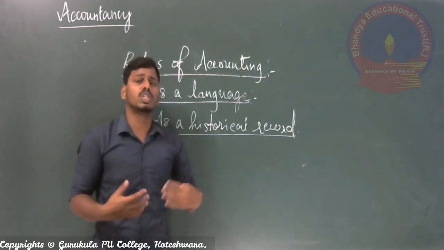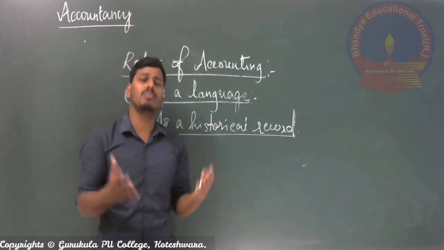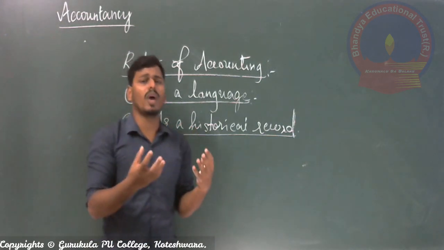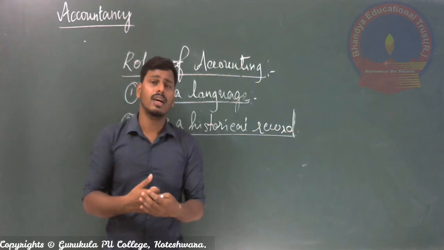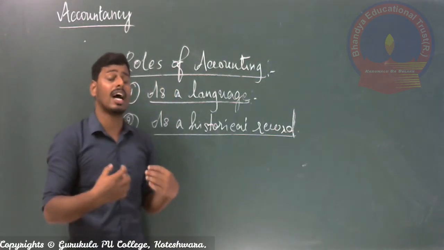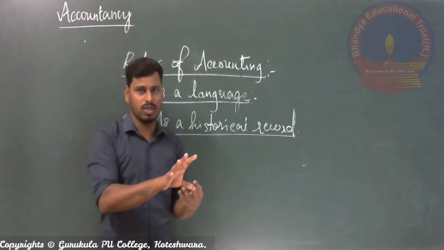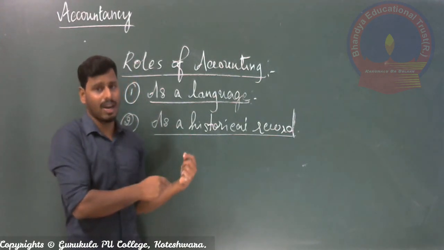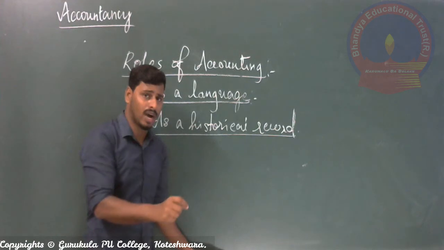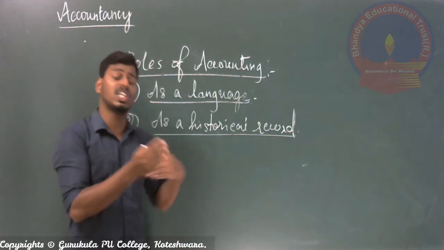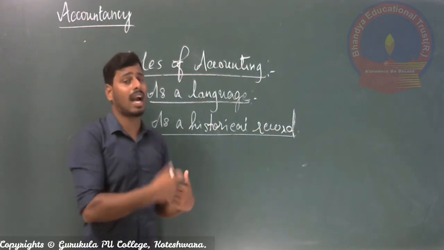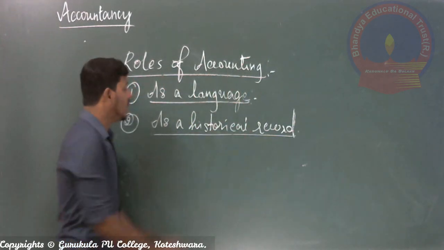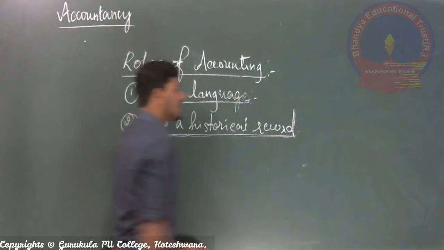As a human being, I should know my history, right, to perform my activities and to lead my life in the future. Some points should be taken from the past. So the history of my life is also important for current activities. To lead my life in the future, it is always important how I was in the past. That is why it is required even for the business. Whatever information you require about the history of the business concern from the first date of starting the business, the books that give it to you are called accounting only. So it always acts as a historical record.